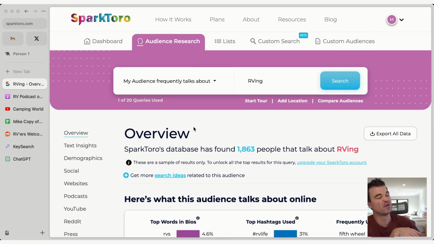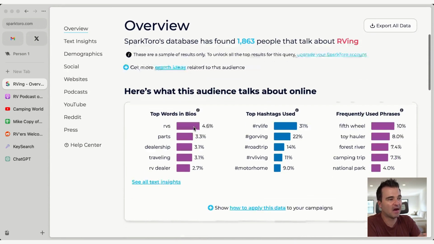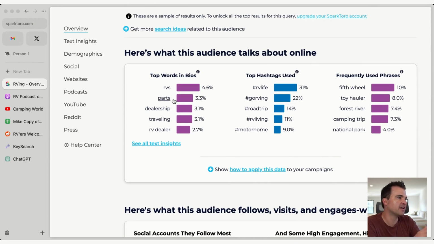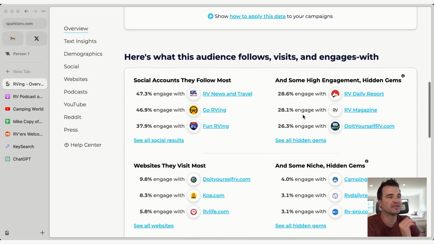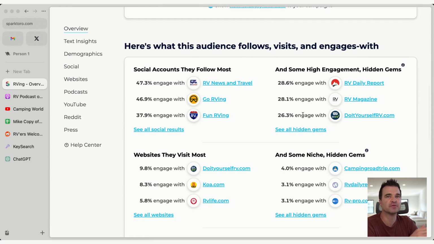To be honest, I haven't fully dug into this tool. If you find yourself impressed by it, feel free to sign up for a month and really dig into it. I think you can find good insights about your audience. Again, there are hashtags that they use, words that they're using. I prefer it more for topic research. What forums, what podcasts, what YouTube channels are they interested in that I can go and then grab topics. But anyway, if you haven't checked out SparkToro, it's definitely worth a free trial.